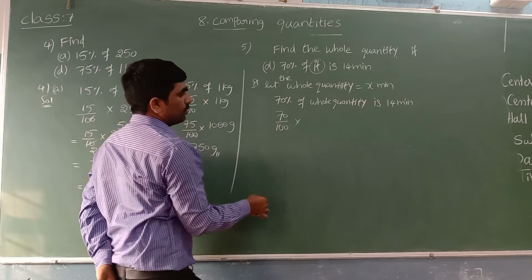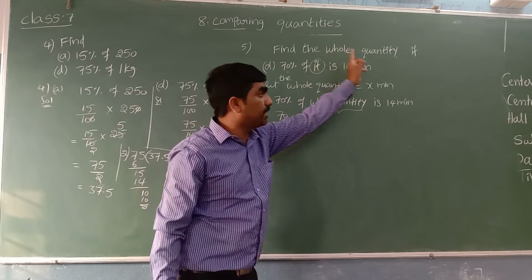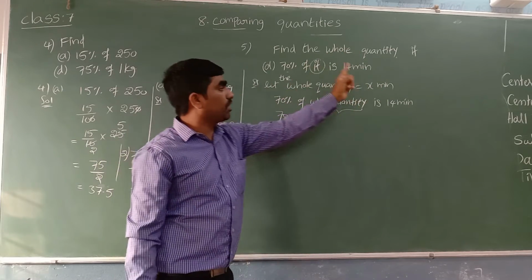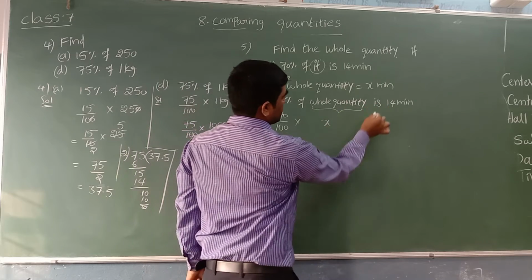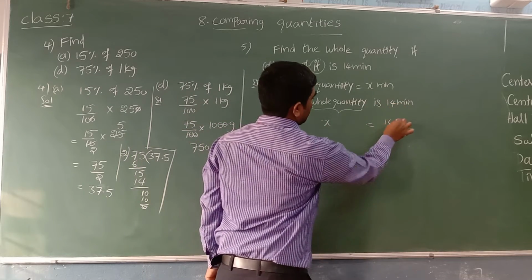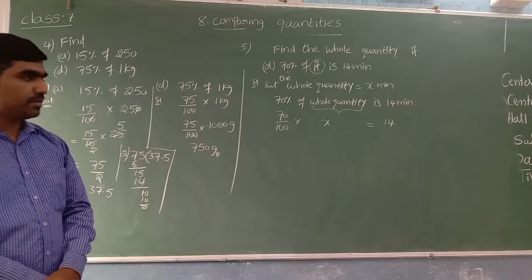"Of" means into. What is the whole quantity? We don't know. We have to calculate the whole quantity, but we took the whole quantity as x minutes. Let me write x here, equal to how much? 14. Now from here, find the value of x.